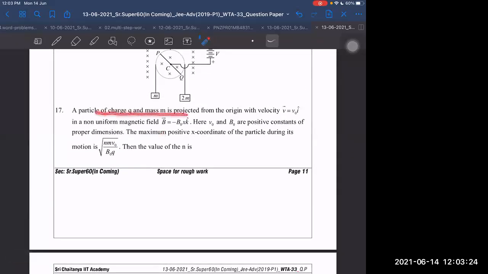A particle of charge q and mass m is projected from the origin with velocity v naught i cap in a non-uniform magnetic field. V naught and B naught are positive constants for proper dimensions. The maximum positive x coordinate of the particle during its motion is.